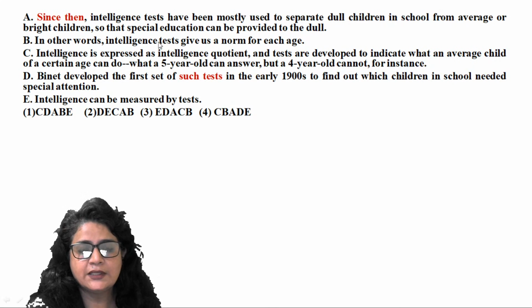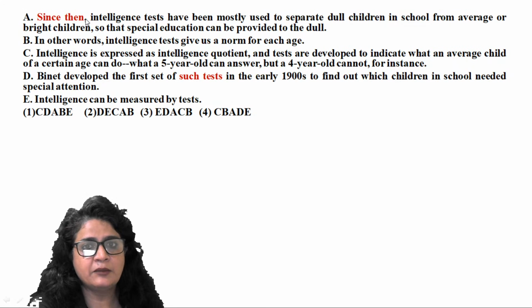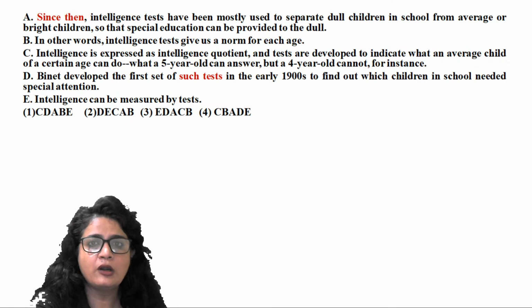One more question from CAT previous year papers only. Look at this word, "since then." "Such test," again, clearly indicating that something has been stated before these sentences. So "since then" means it's indicating some time, it's indicating some action happening. Since then, intelligence tests have been mostly used to separate dull children in school from average or bright children.